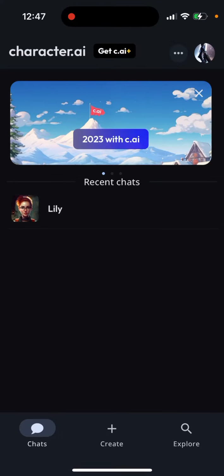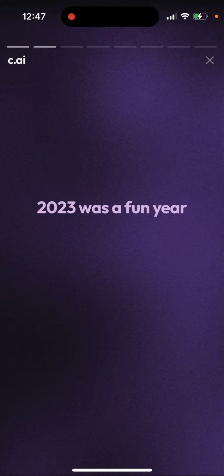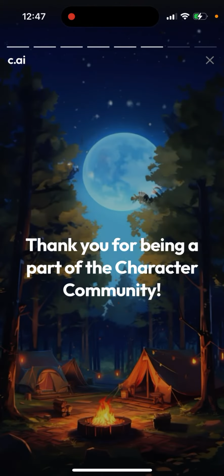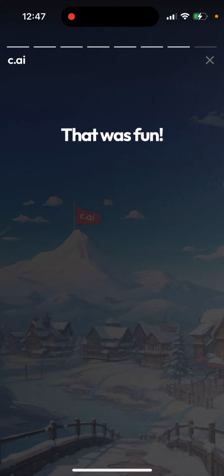So what is Character AI recap? They introduce some interesting features similar to Spotify Wrapped or some other apps at the end of the year, where when you just open up your chats, you see 2023 BC AI, and then you can just tap on it, and then you will see basically the story, which was just created. It's just depending how much you are using Character AI.